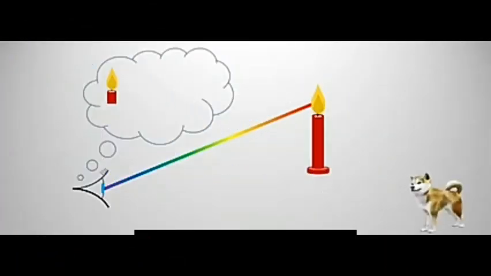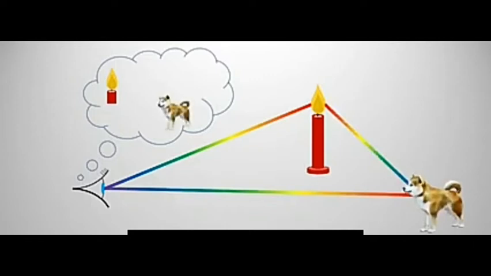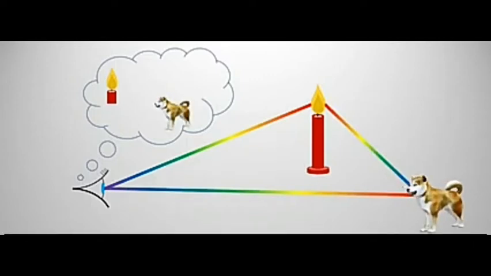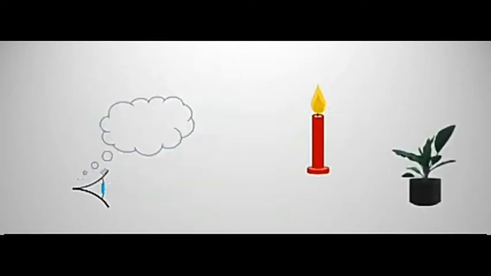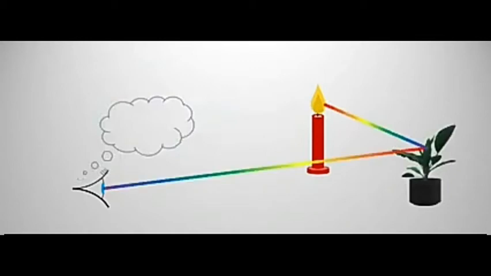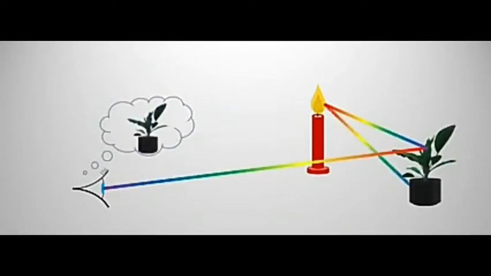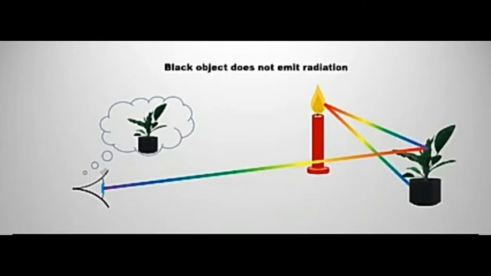We see an object when light is coming from the object, like a candle. When the light coming from the candle hits the eye, then we see the candle, or the light is hitting an object and coming back to our eyes. In both conditions, the object is visible to us only when the light comes back to our eyes. If the light does not come back to the eye, that object is invisible or black to us.